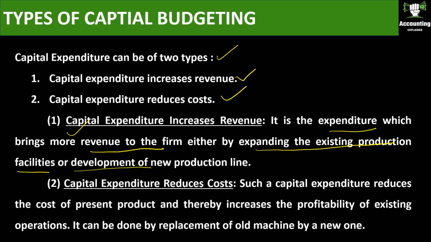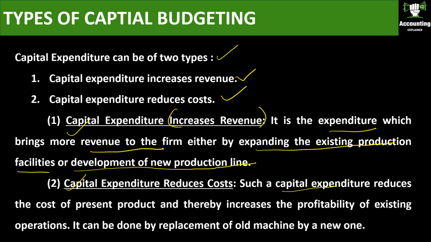Development of a new production line. When you are going to develop a new production line, you know that the business is going to grow, right? So when you have all the opportunities for the business to grow, you make a new production line and your profits will increase. So that increases the revenue. Okay. Next is capital expenditure that reduces cost.